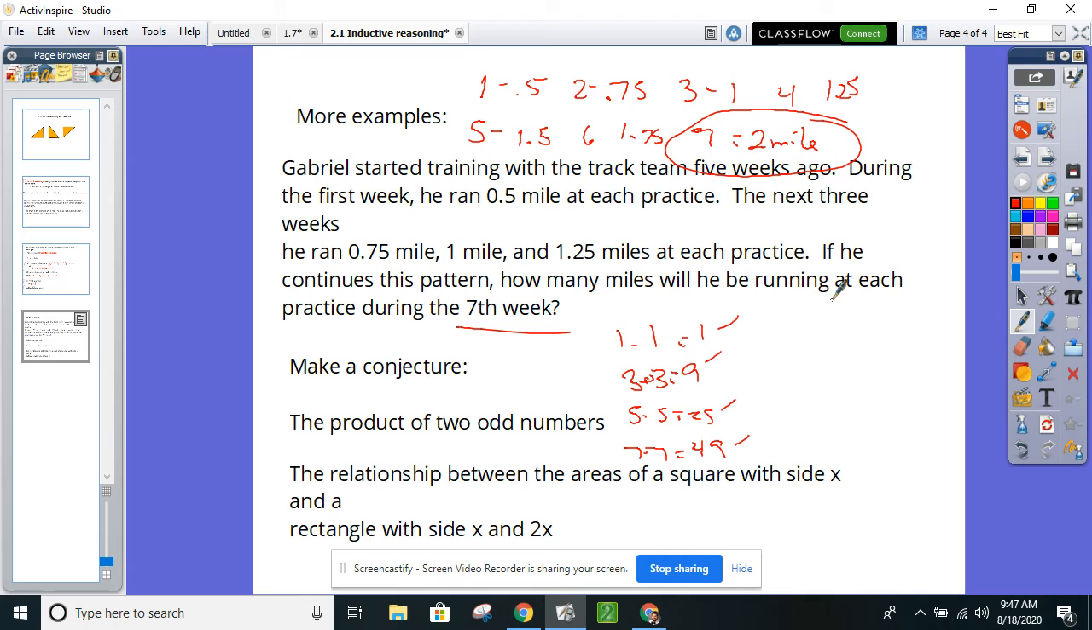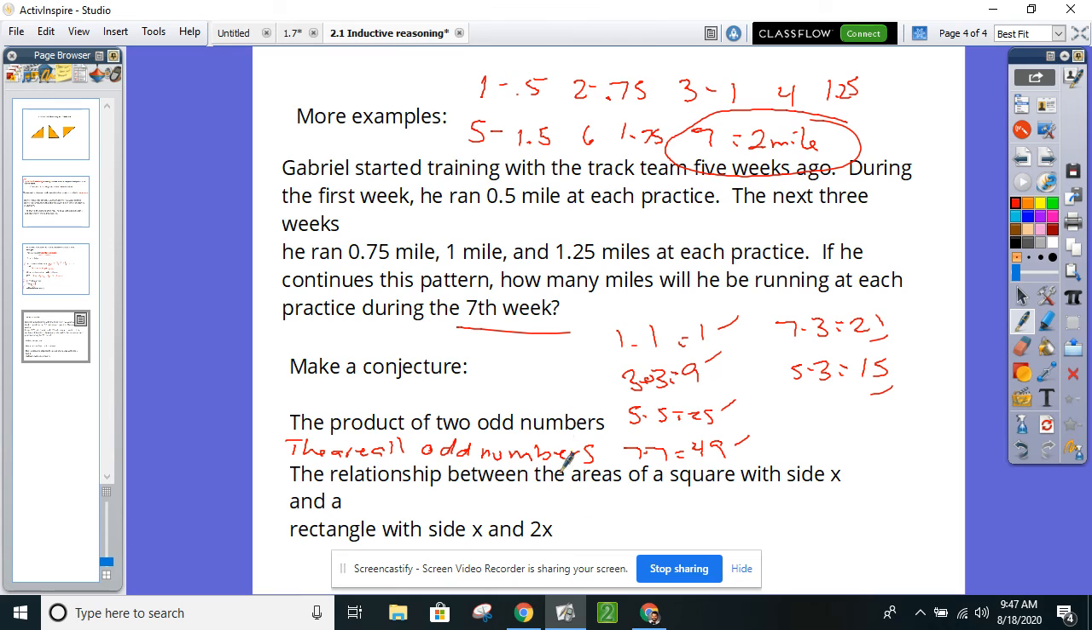What do they all have in common besides being perfect squares? Actually, let's take non-perfect squares. Let's take 7 times 3, get 21. 5 times 3, get 15. What did all 6 of these numbers have in common? They are all odd numbers as well. So the product of two odd numbers is an odd number. That can be your conjecture here.